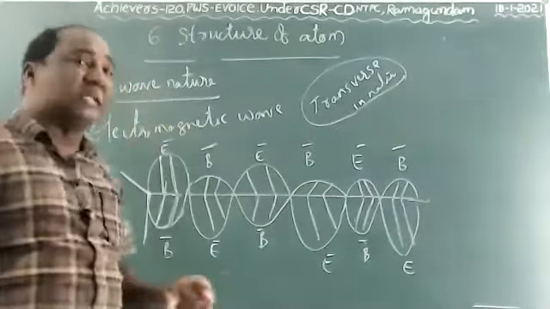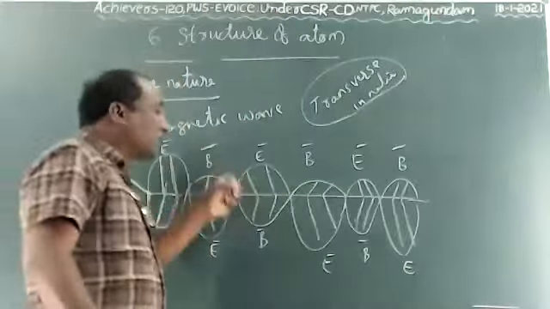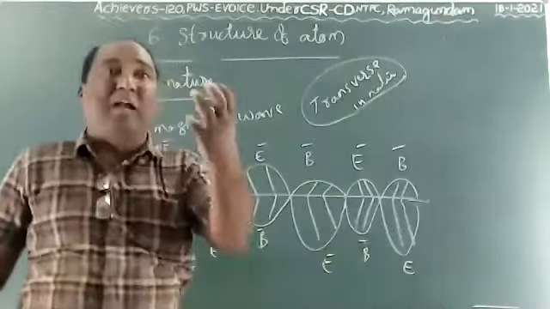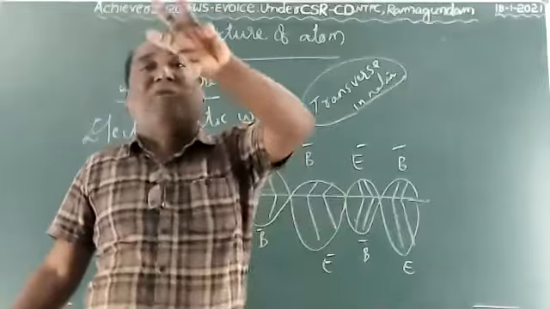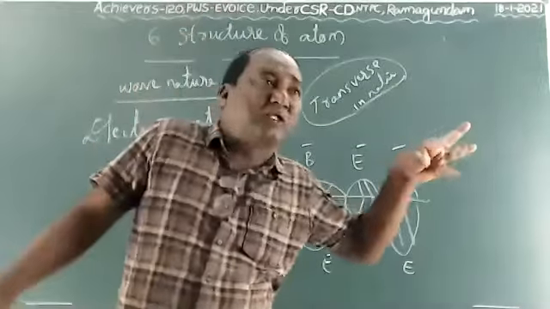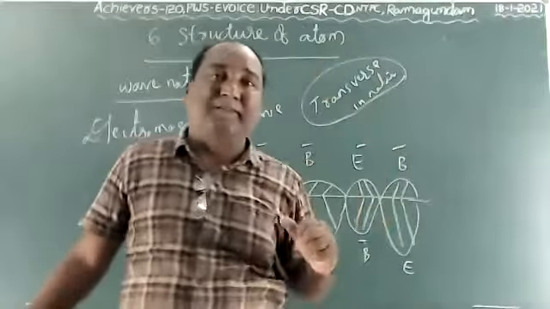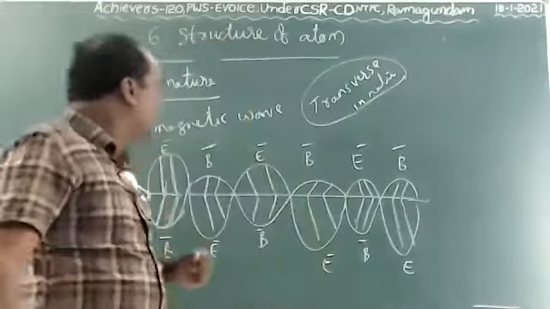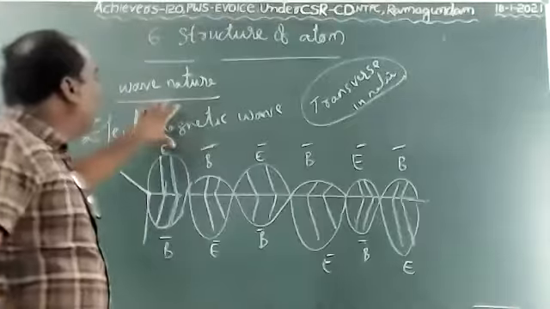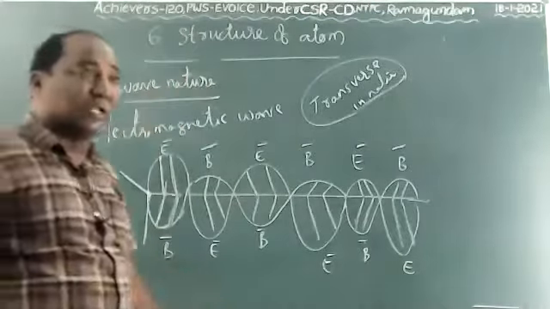Wave nature means, just take a stone and drop it into the water. The stone creates a disturbance in the water. Water molecules get disturbed, and due to that, it forms ripples on the surface of the water. These ripples spread up to the bank, up to any obstacle they touch. In the same way, electromagnetic waves and sound have wave nature, children.